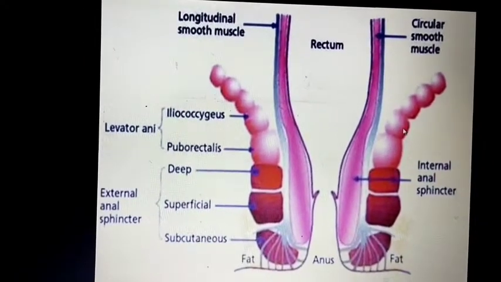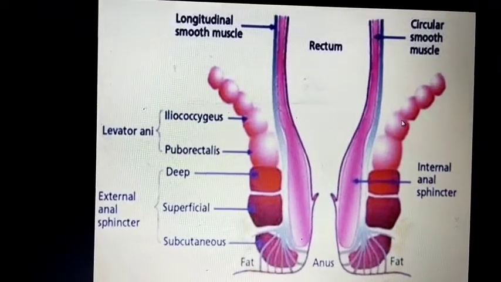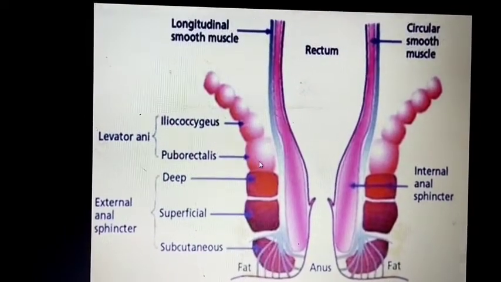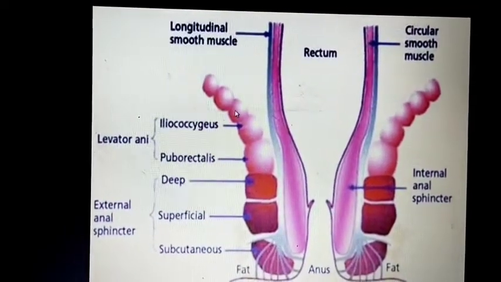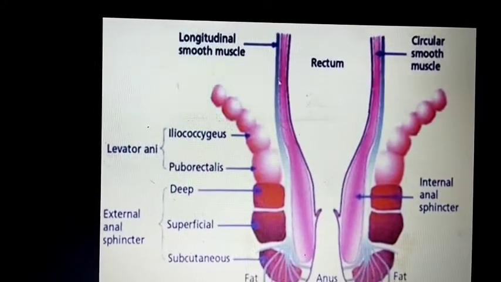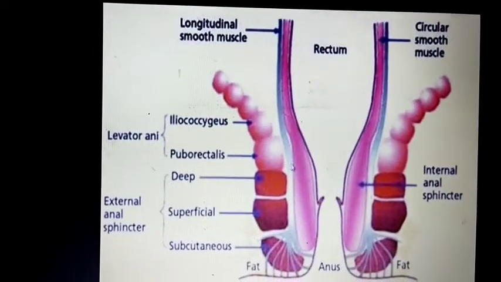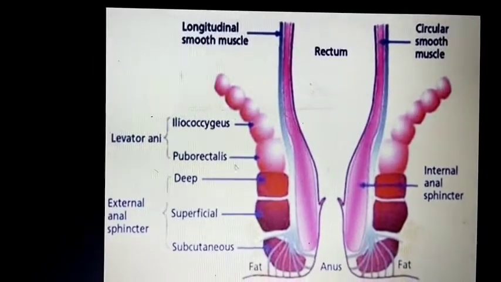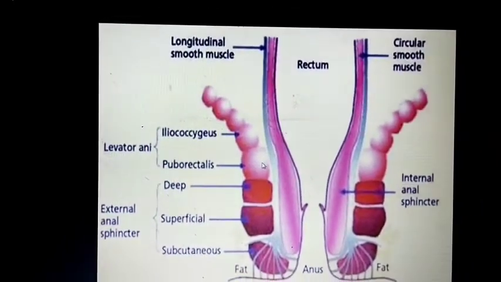And this is the levator ani muscle, with the puborectalis and iliococcygeus, and this is the longitudinal smooth muscle of the rectum. This forms the anorectal ring.